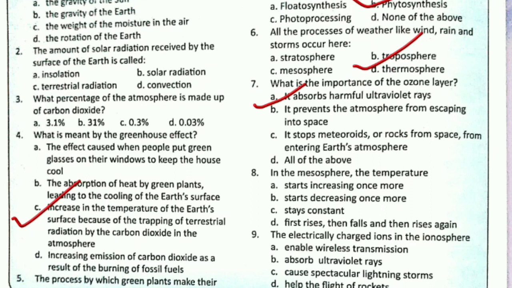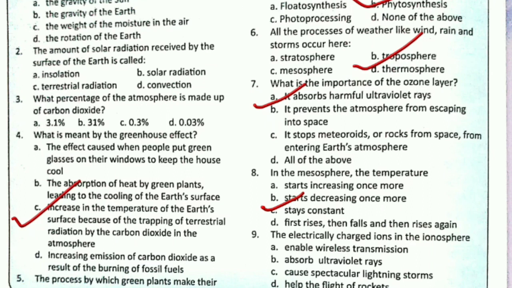Eighth one is, in the mesosphere the temperature, options: starts increasing once more, starts decreasing once more, stays constant, or first rises then falls and then rises again. So here in the mesosphere the temperature starts decreasing once more. So here correct option is B, right?